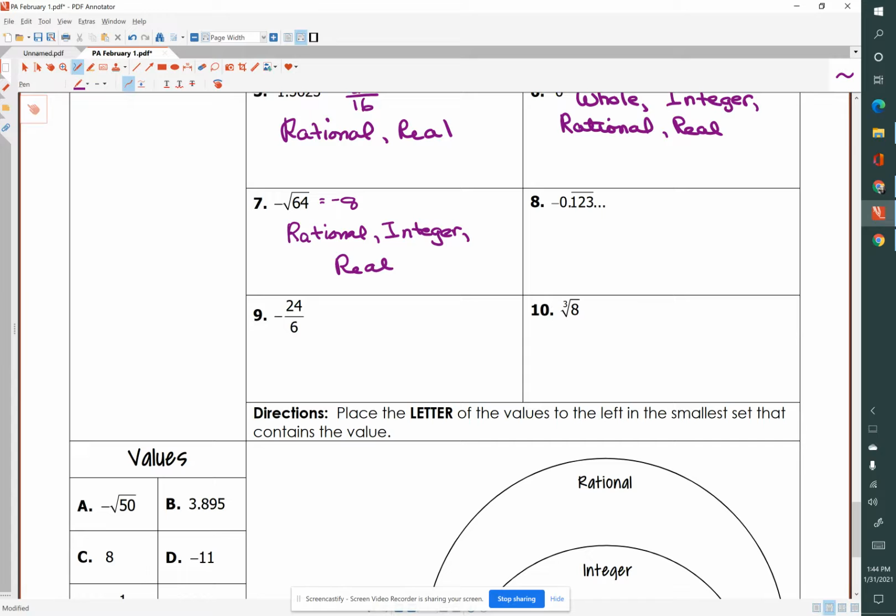Now, negative 0.123, we have this repeating sign. So it is not irrational, it is rational because it repeats.